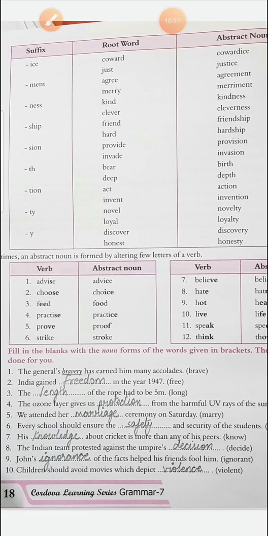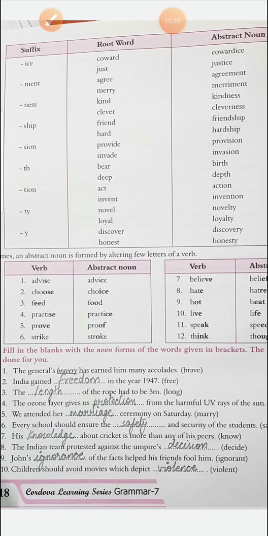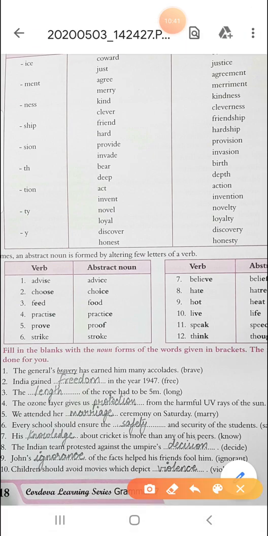Then at times abstract nouns are formed by altering a few letters of a verb. If you alter or change some letters of a verb, it becomes an abstract noun. Like here you can see this example, advise. We have altered the s with c, it becomes advice and it's a noun.